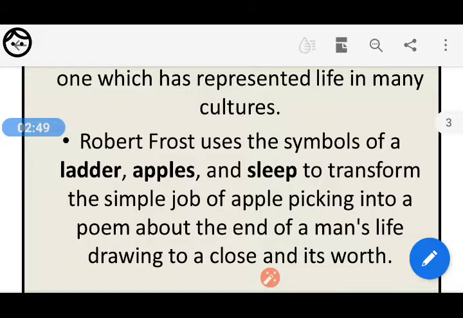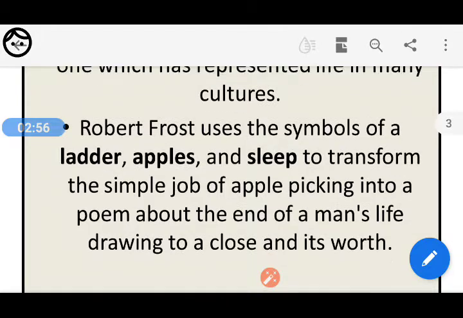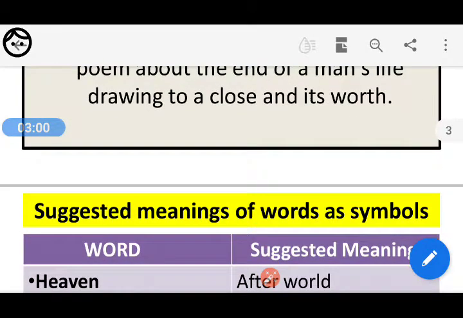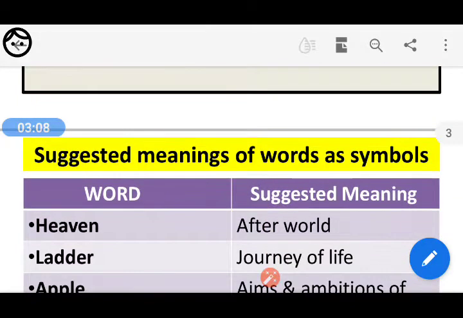So, accordingly, apples are your desires and all other things. Sleep is death and all other things. You can draw conclusions from these symbols. Now, let us see the suggested meanings of the symbols that have been used in this poem.